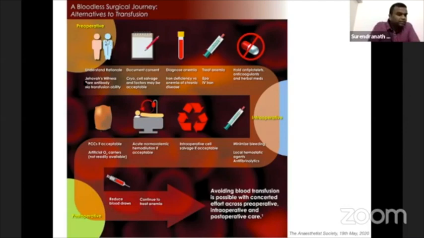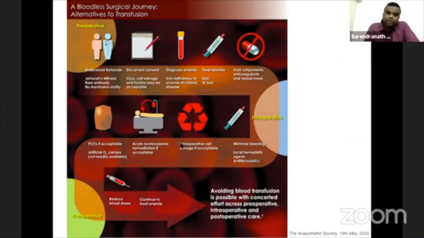We are in the last few minutes of the lecture. Understand the rationale of transfusion, and whether you have to rule out that he is a Jehovah's Witness, has a rare antibody, or a rare blood group, and there is no transfusion availability in your hospital. Take consent for Jehovah's Witness to use cryo or cell salvage systems. Diagnose anemia and treat it preoperatively using IV iron, oral iron, or erythropoietin. Hold antiplatelets before surgery. Intraoperatively, minimize bleeding by using local hemostatic agents by surgeons or antifibrinolytics like tranexamic acid.